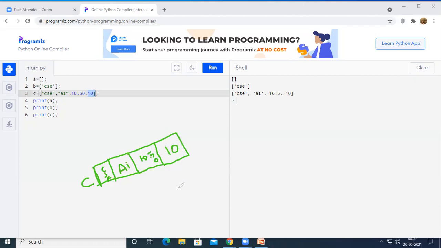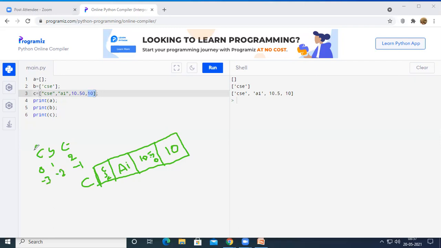So we have declared C equal to 4 elements. So 4 spaces have been created inside the memory location, and the index values will be similar to that of strings. In the yesterday session, if we have declared CSC, it was stored at the 0 index, first index, and second index, where the negative index will start from -1, -2, and -3.